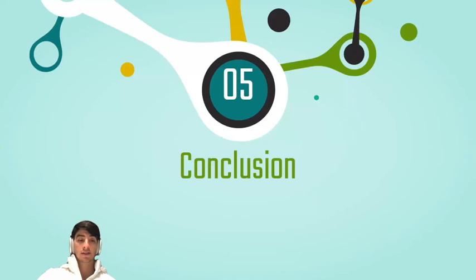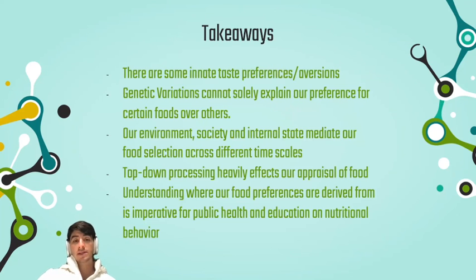So lastly, let's conclude this conversation. Some of the key takeaways are that we do have some innate taste preferences and aversions, as we saw with the differences in receptor sensitivity. I can also add that it's been shown that babies have a natural preference for sugar, and we also have a natural aversion to bitterness because of the evolutionary implications of poison. So these are true. We do have these genetic preferences. However, these really only form a structure for flavor preferences to work within. They're not the tell-all, be-all mechanism for our food choices.